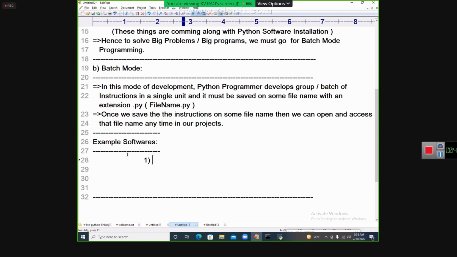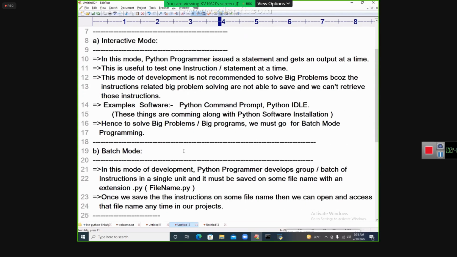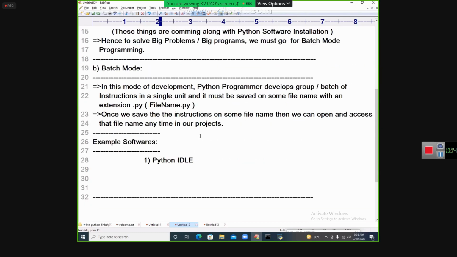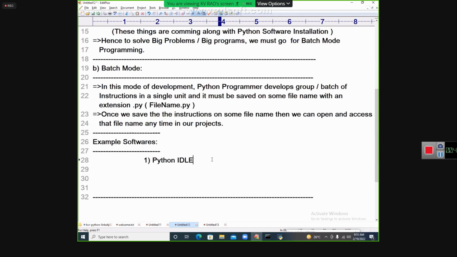Listen. Okay. Example softwares. First of all, it is Python IDLE. Python IDLE is working as the Python command prompt. It is acting as the Python interactive mode, plus it is also acting as batch mode. So Python IDLE is a software that works like a batch mode, plus it works like an interactive mode. Now, this comes along with the Python software.